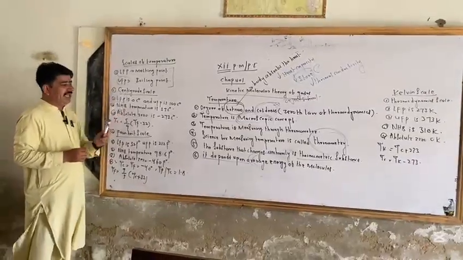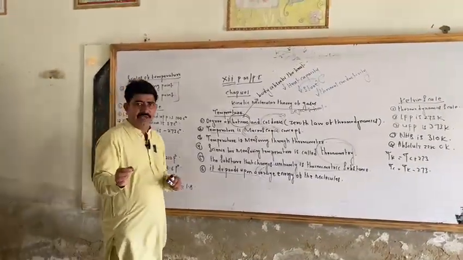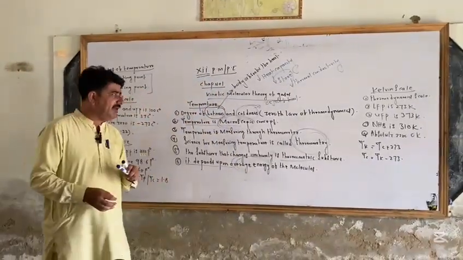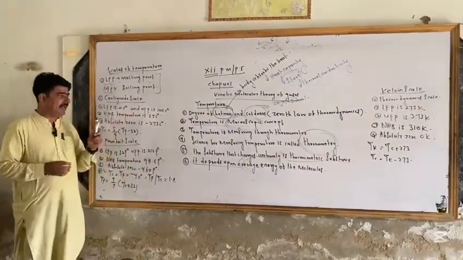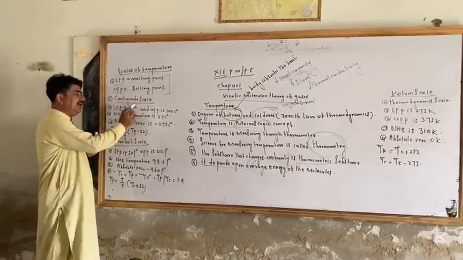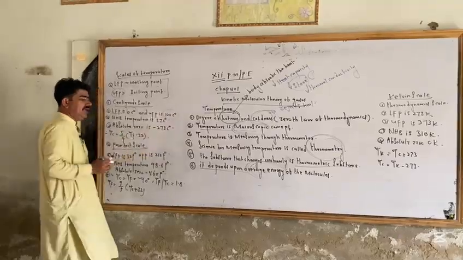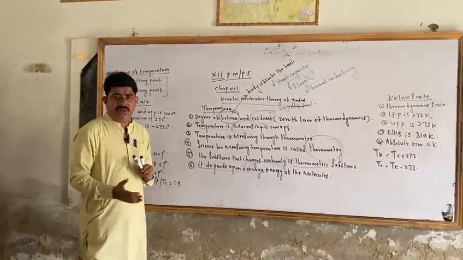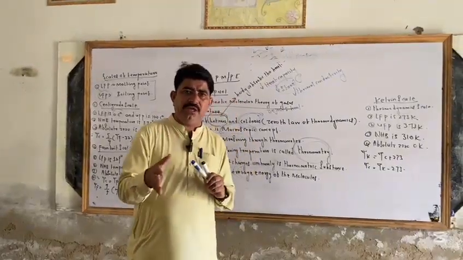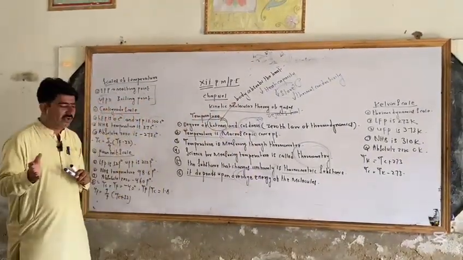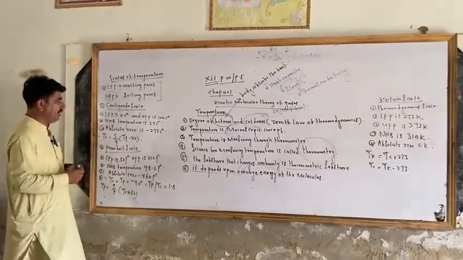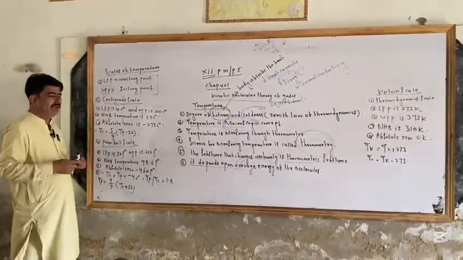Now we have come to the centigrade scale. This is the centigrade thermometer. Celsius was an astronomer who made a thermometer. This is known as the centigrade thermometer. In the centigrade thermometer, LFP, the lower fixed point, is 0 centigrade and UFP is 100 centigrade. If we go lower than 0 centigrade, this may not be a melting point. This may be a freezing point of anything, because when we go below 0 centigrade, this may be a freezing point, and at 0 centigrade, this may be a melting point.